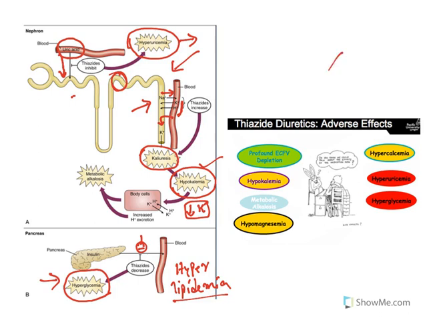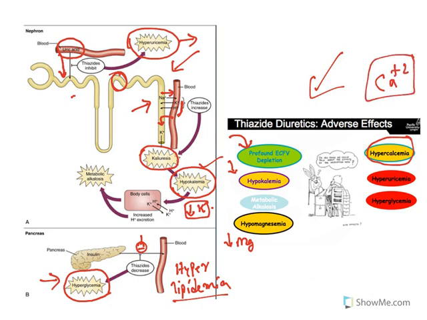Now look at them. When you put all of them together, they cause profound extracellular fluid volume depletion. Hypokalemia, potassium loss is there. Hypomagnesemia, magnesium loss is also there. But they cause hypercalcemia, which means calcium levels are increased. In fact, in one of the GPAT, this question was asked: which diuretic increases calcium level? That is thiazide. Hyperuricemia, as I told you, uric acid levels are increased. Hyperglycemia, glucose levels are increased, as well as hyperlipidemia.